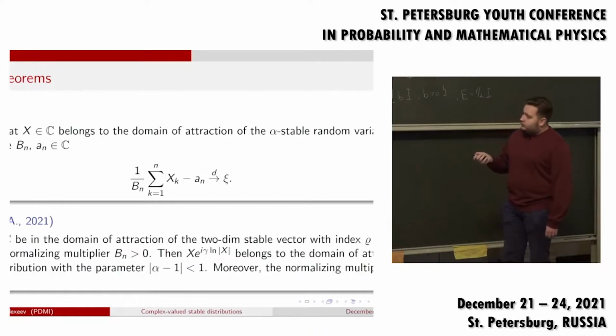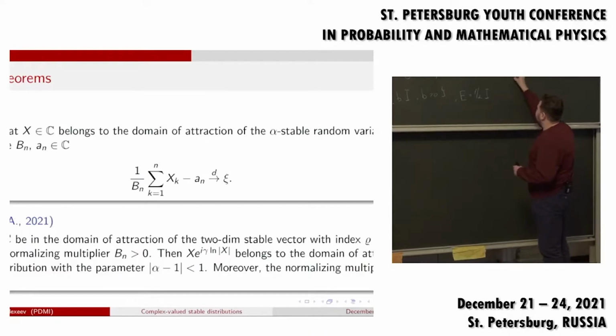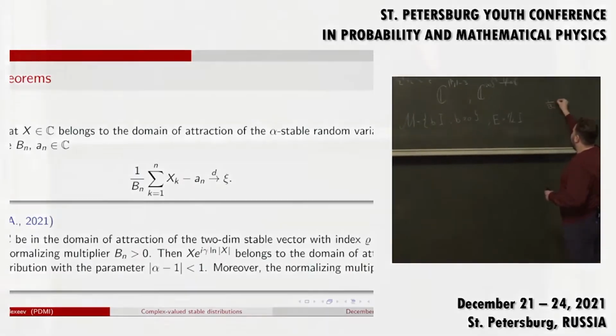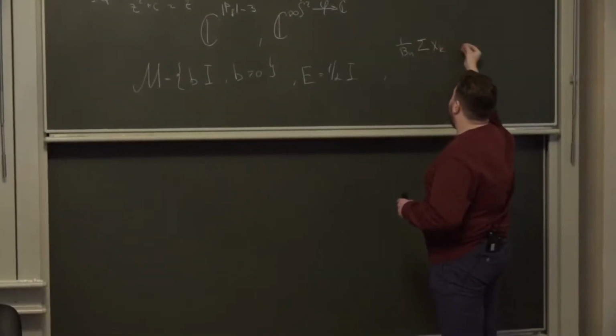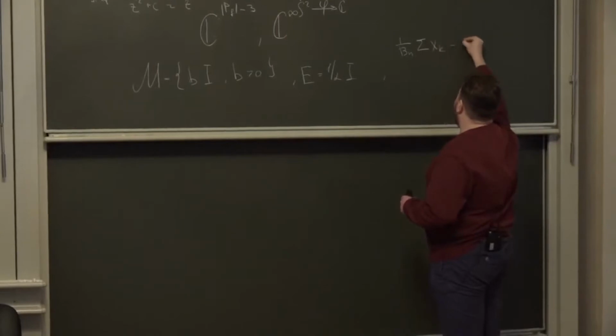So the theorem: let x be in the domain of attraction of the 2-dimensional stable vector with the index rho and the positive multiplier. Well, this simply means that 1 over bn, the sum of xk minus some an tilde, converges to xi tilde.